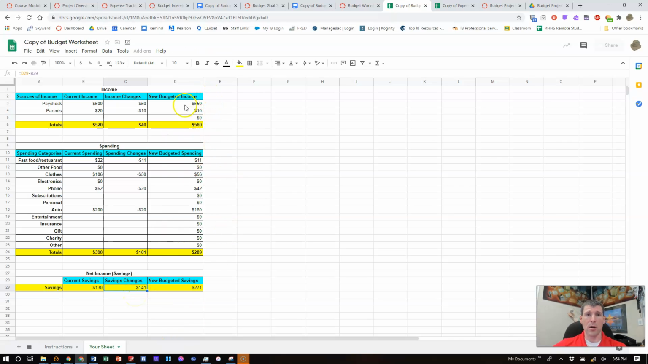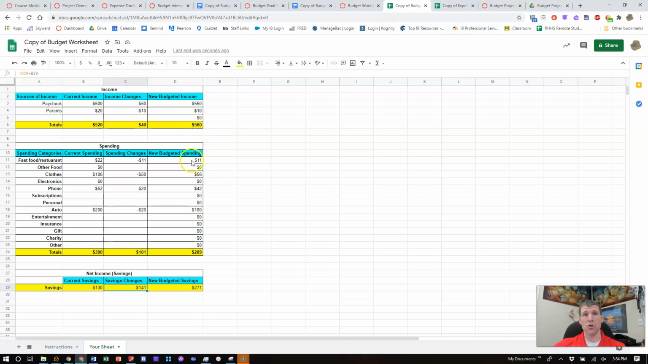This column right here calculates for you. So it's taking your new budgeted income. All right, so you're originally going to be bringing in $500. You expect to make $50 more, so that means you now are going to be budgeting $550 in income. Your parents were giving you $20. You expect them to give you less, and now you're bringing in $10 there. So your overall new budget income is $560.